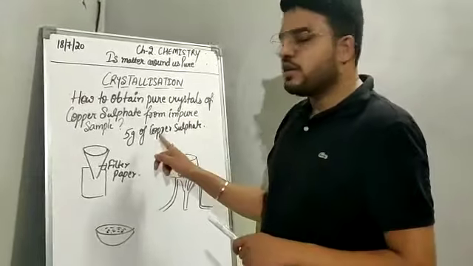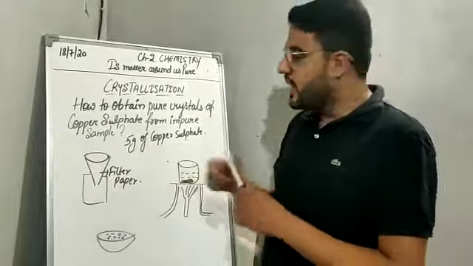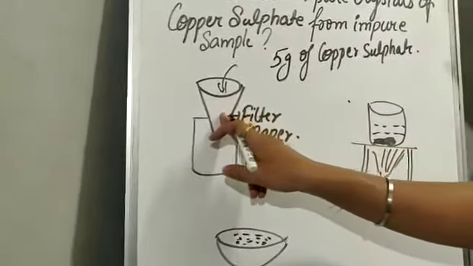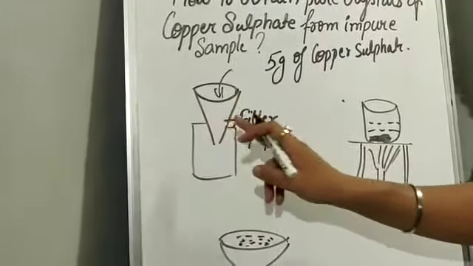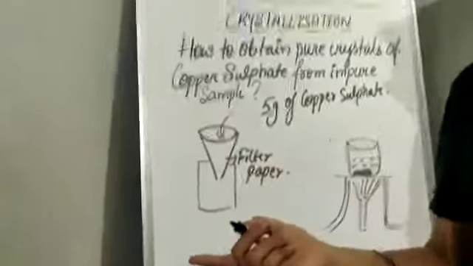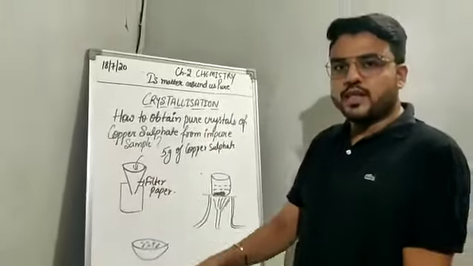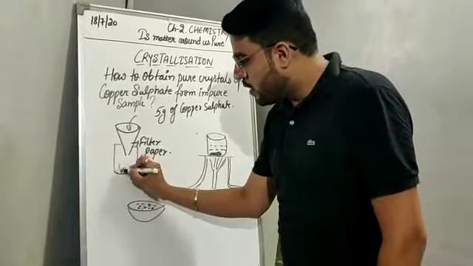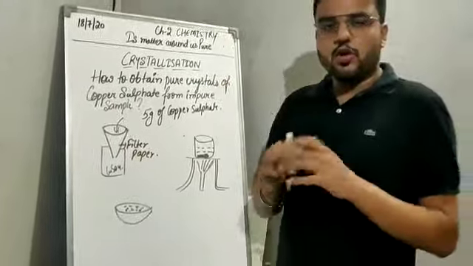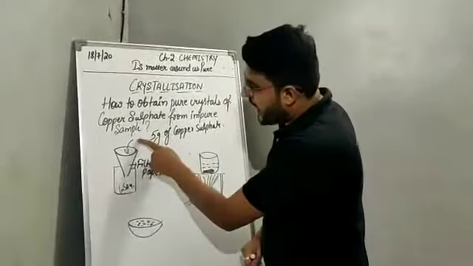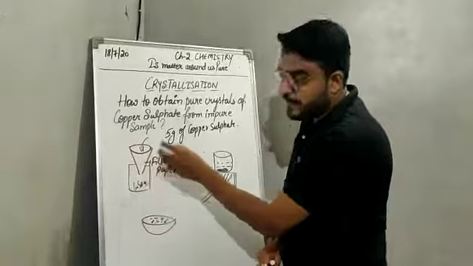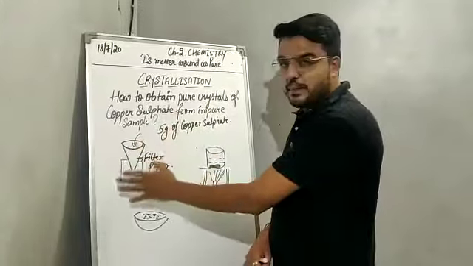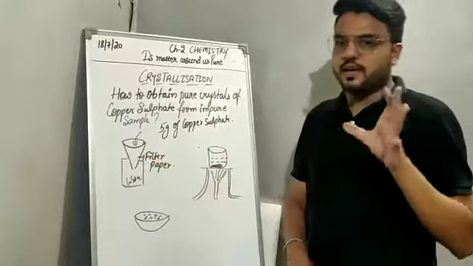We will add the 5 gram of copper sulfate to a filter paper so that the insoluble impurities separate out in the filter paper, and in the beaker we will get copper sulfate. Only the physical separation.